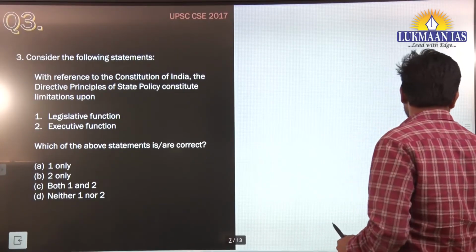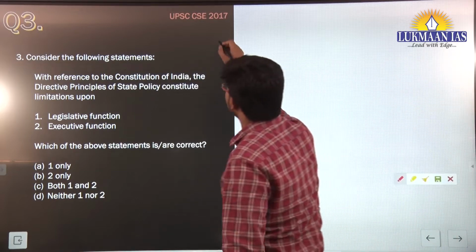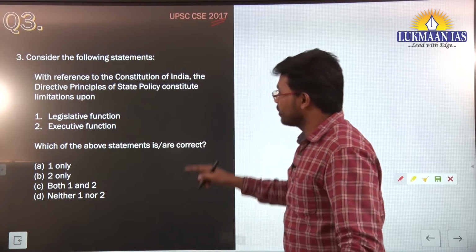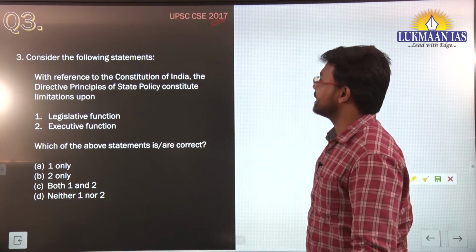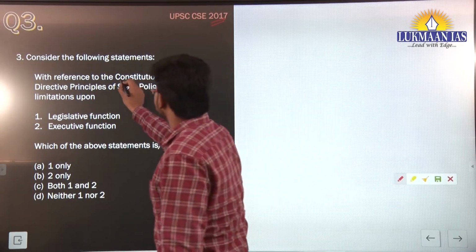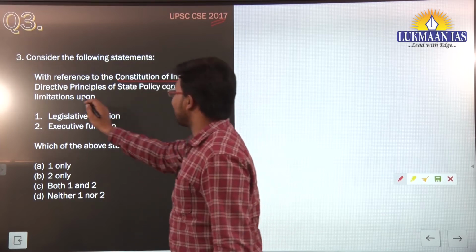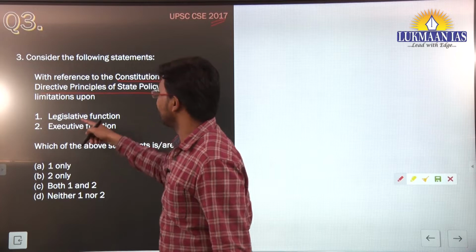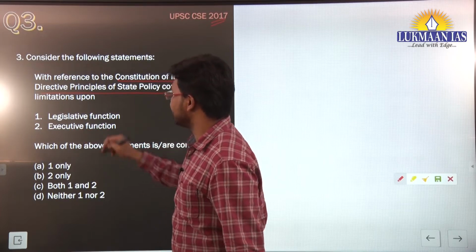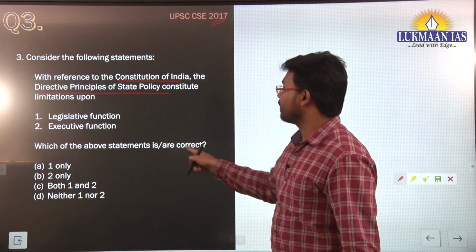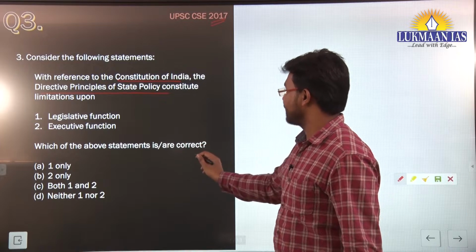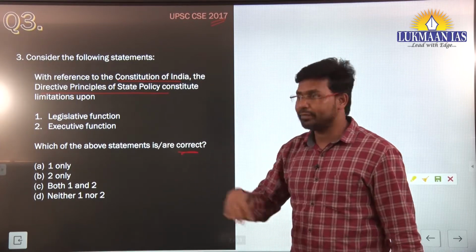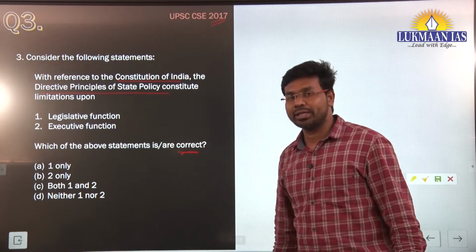This question was asked by UPSC in the year 2017. So now let us read this question. It says, with reference to the Constitution of India, the directive principles of state policy constitute limitations upon legislative functions and executive functions. Which of the above statements is or are correct? Here they are asking about correct statements. So you can pause the video and meanwhile try to answer this question.